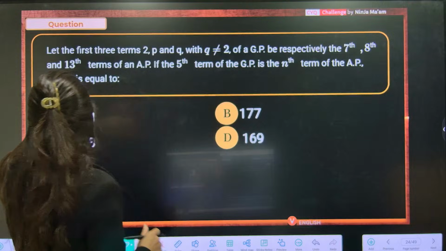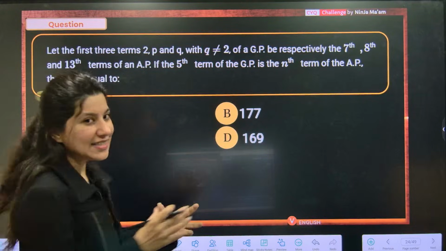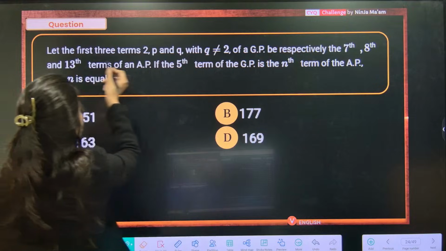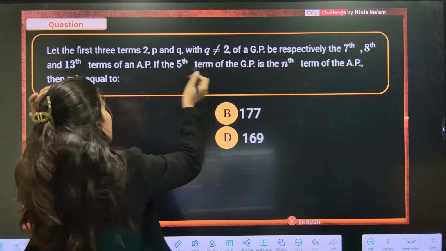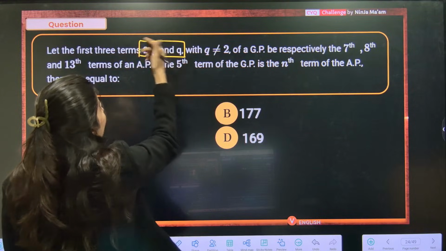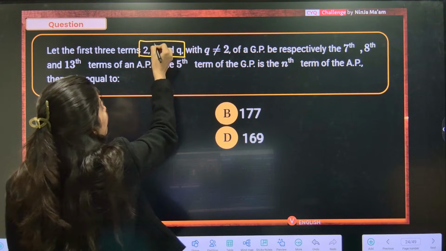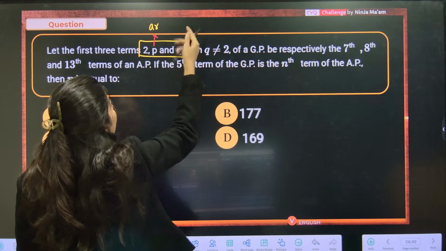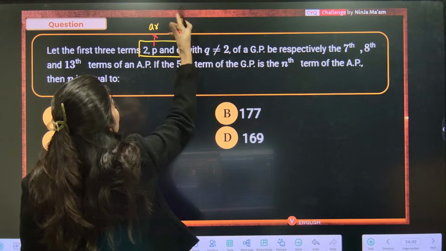All right. Now this question, again, equation solving is the game. These are the first three terms of a GP. If the first term is 2, the second term will be AR and the third will be AR square.